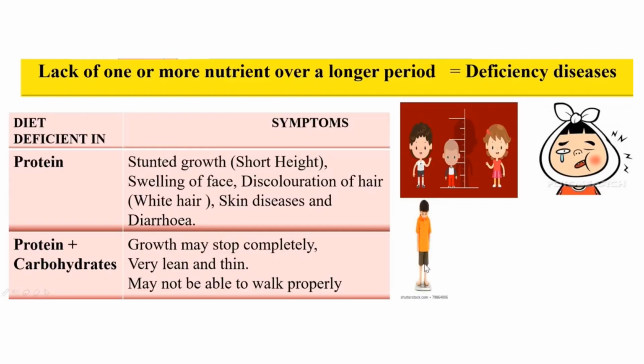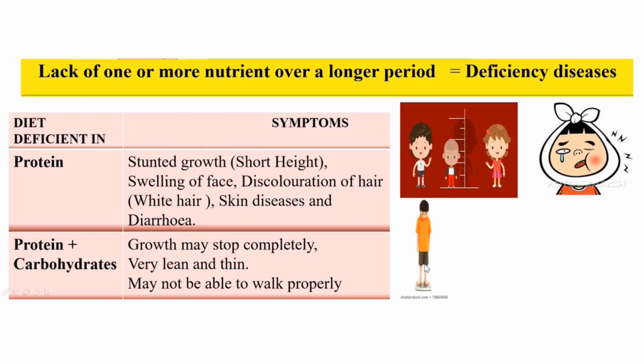As you know, our diet contains proteins, carbohydrates, fats, vitamins, minerals, etc. When there is lack of one or more nutrients over a longer period, that causes deficiency disease. Now we will see when there is deficiency of protein or carbohydrate in our diet, then what happens to our body? These are the symptoms. You can see the table.